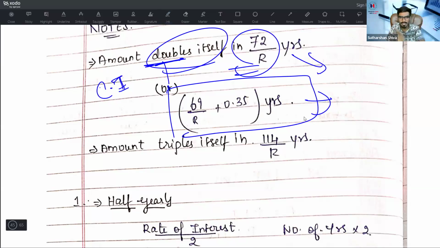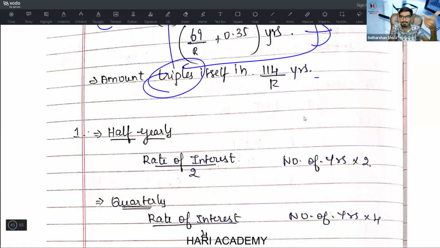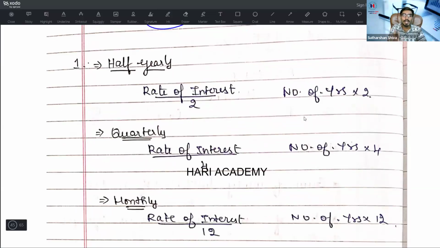69 by R plus 0.35x. If the amount triples itself, it is 114 by R. If it is 4 times, 5 times, they may not try to dispute. They will stick with doubles and triples. This is not going to be engineering mathematics. It is very simple mathematics, but this chapter is going to be very crucial. This chapter will come till your final. So read this.